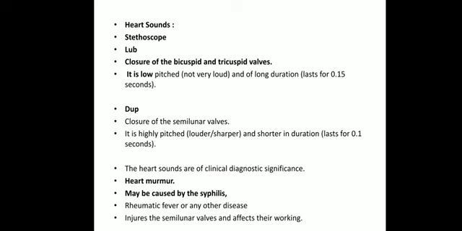But when the semilunar valves are injured, a soft hissing noise is produced, that is lub-like. This is heard in place of the second sound, that is dub. So when the semilunar valves are injured, instead of dub, another type of sound is produced, which is called heart murmur. It may be caused by syphilis, rheumatic fever, or other diseases, which may lead to damage of the semilunar valves. So heart murmur is due to this.